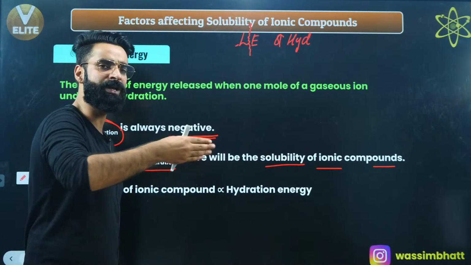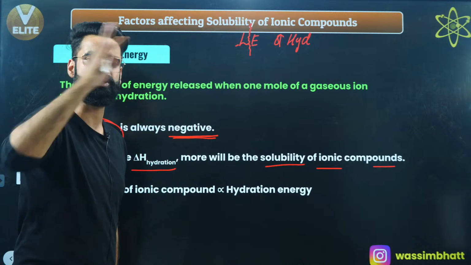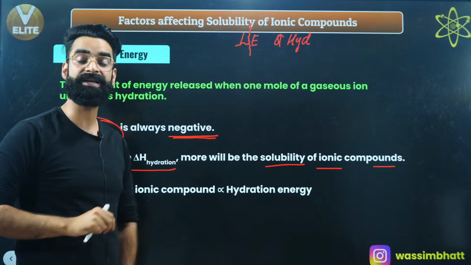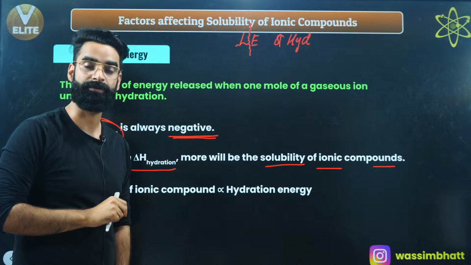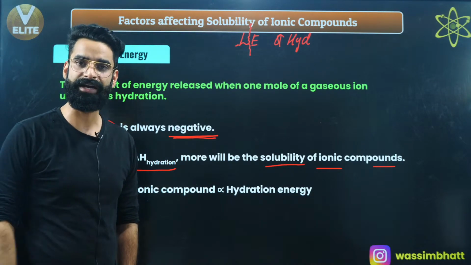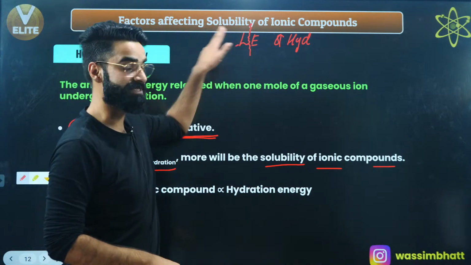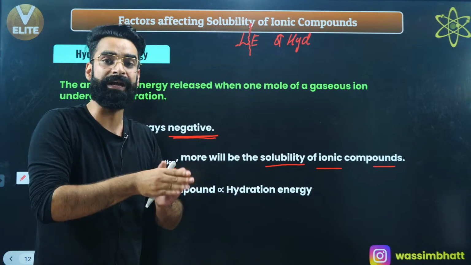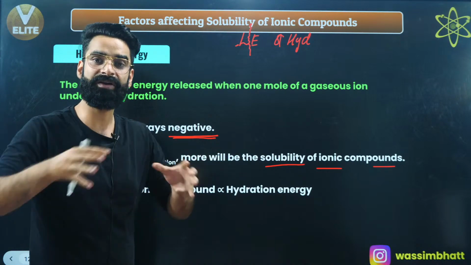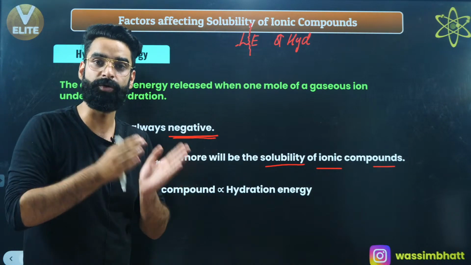Once it is broken down into ions, those ions are attracted by the water molecules. Hydration takes place, and whenever there is hydration, energy is released.